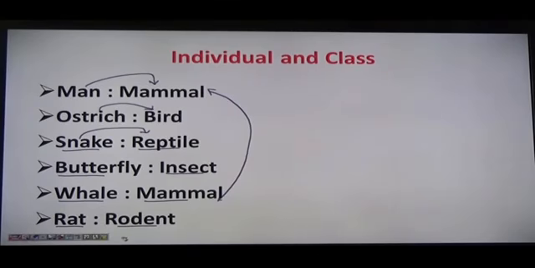Rat is to rodent. So all these you study in your science, but these are the general questions, because earlier I also told you that when we talk about the analogy, although it's a part of the reasoning, that may be the reasoning based on your SS, right? Based on social studies, it may be based on your science, because if you know the category of a man, we know that the man is mammal, whale is mammal, rat is a rodent. Only in that case you can answer your problem.